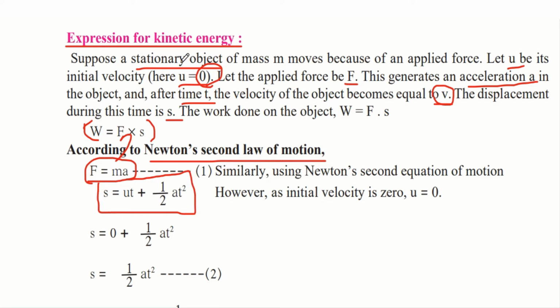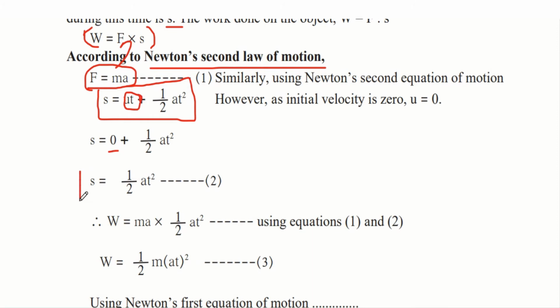But we also know that the object was stationary in the beginning. Therefore, its initial velocity was 0. So we know u is 0, and we will substitute u as 0. But anything multiplied by 0 is 0, so this whole term ut will become 0. So what we are left with is half at square. Therefore we get s is equal to half at square, because 0 plus half at square will be half at square.